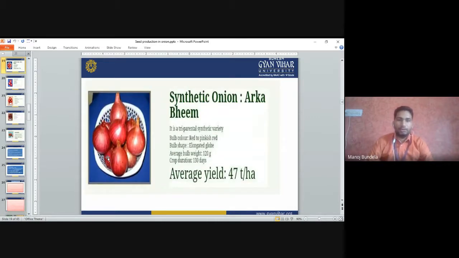Synthetic onion, Arka Bhim. Arka Bhim is a triparental synthetic variety. The bulb color is red to pinkish red. Bulb size is elongated globe. Average bulb weight is 120 gram. The duration of the crop is 130 days. The average yield is 47 ton per hectare in synthetic onion variety Arka Bhima.